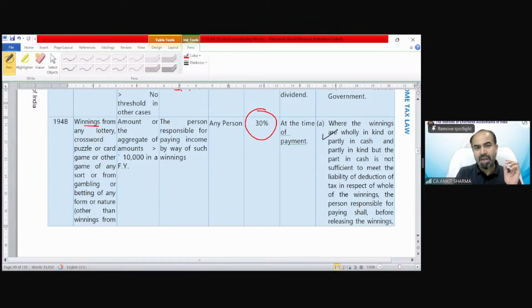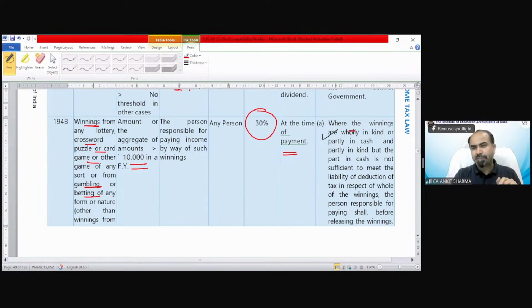So winnings from any lottery, crossword puzzles or card game, gambling, etc., if the amount exceeds 10,000, in that situation TDS is required to be deducted at the time of payment, and the rate of TDS is 30%.